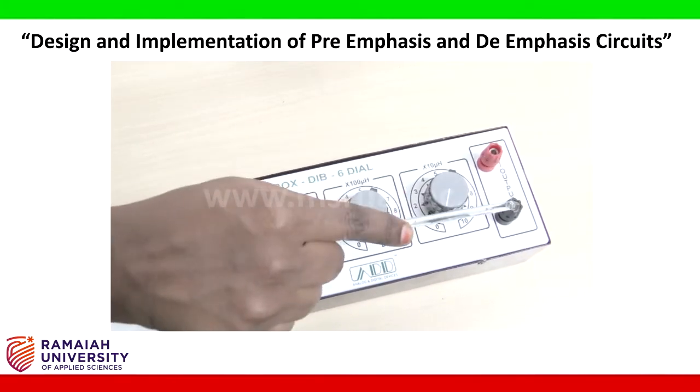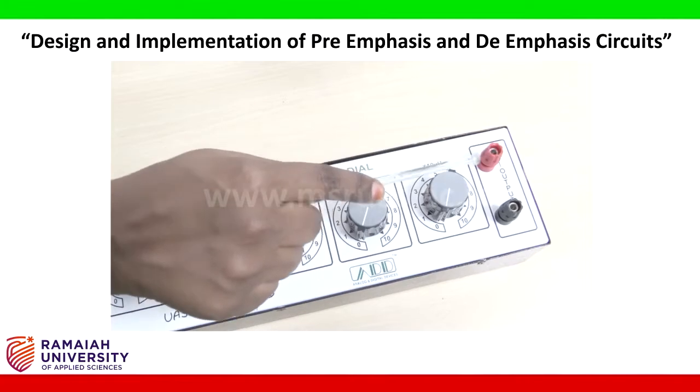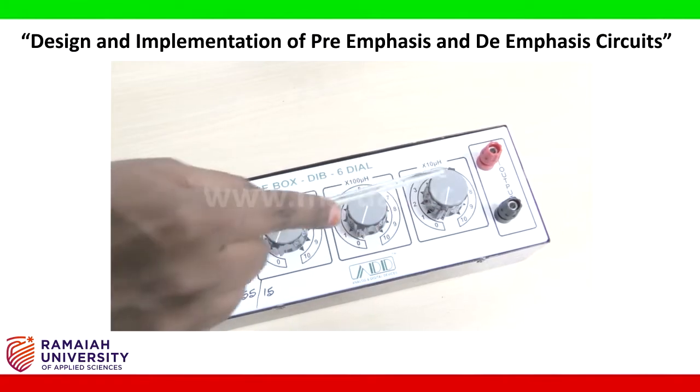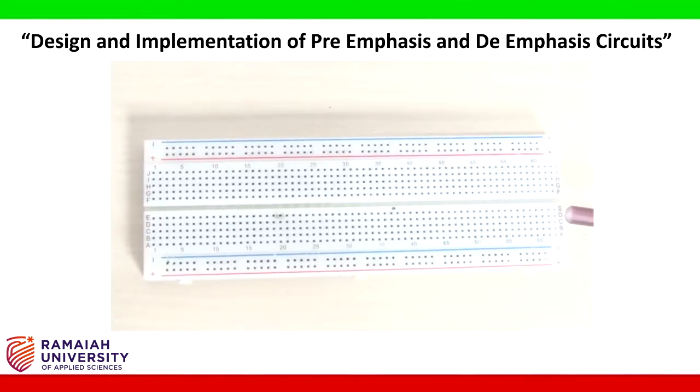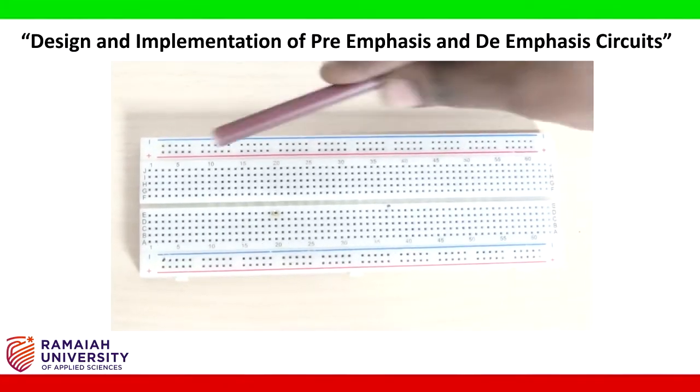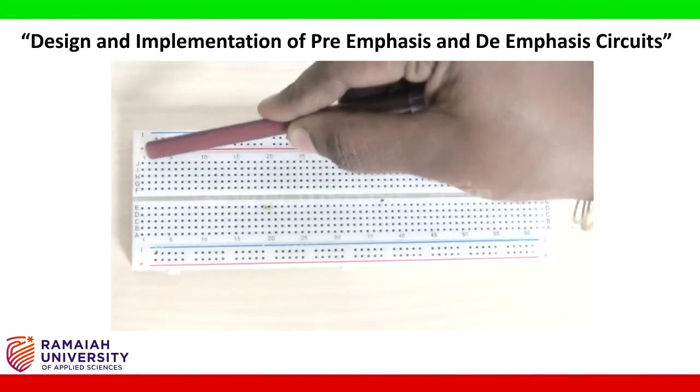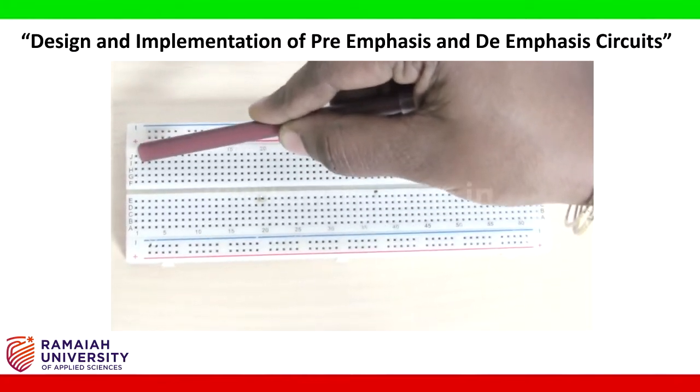The inductor value will be between these two terminals. So this knob and this knob are connected to a circuit, and between these two the value that is set here will be reflected. Breadboard. This is the breadboard. It has, in this column, all the dots connected to one another.